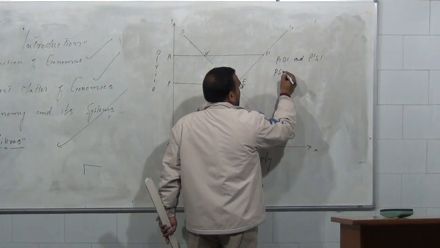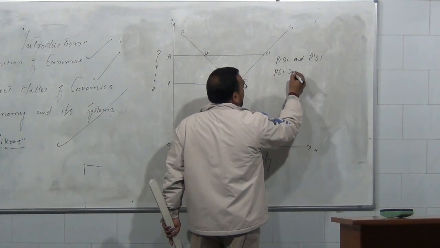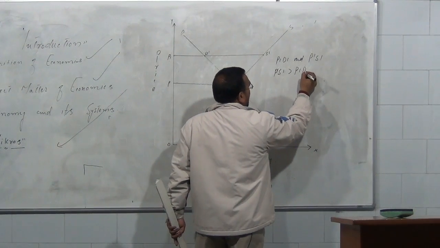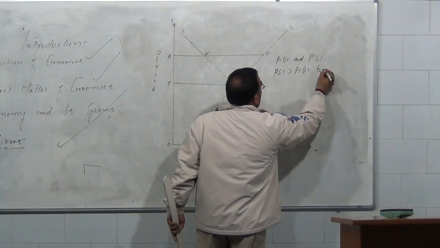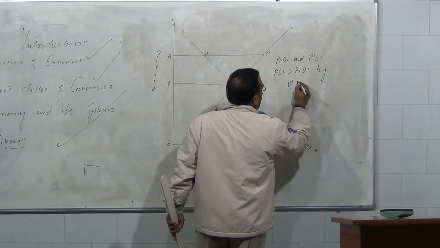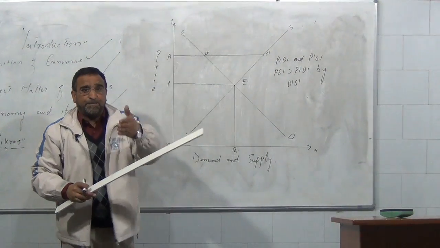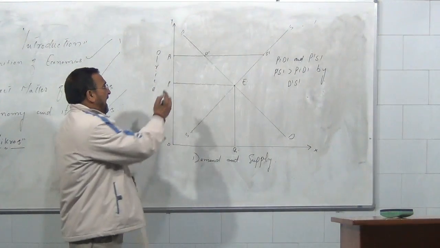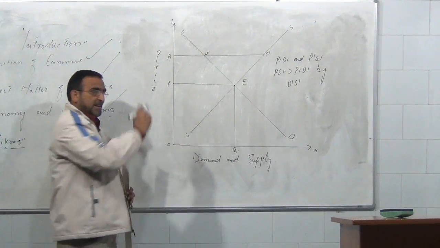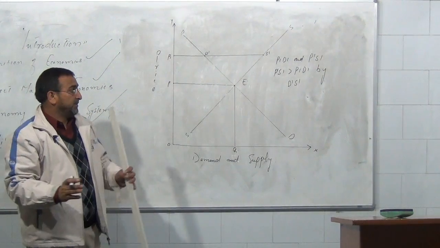P1S1 is greater than P1D1 by D1S1. This excess D1S1 will force the prices to come down, and they will reach P.